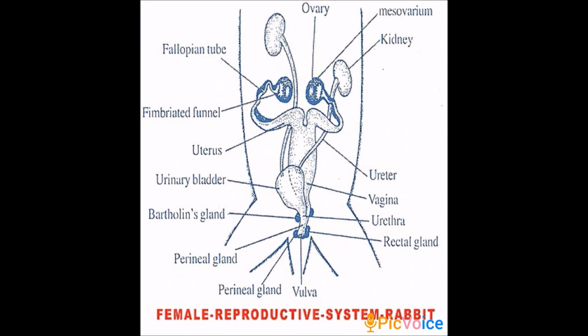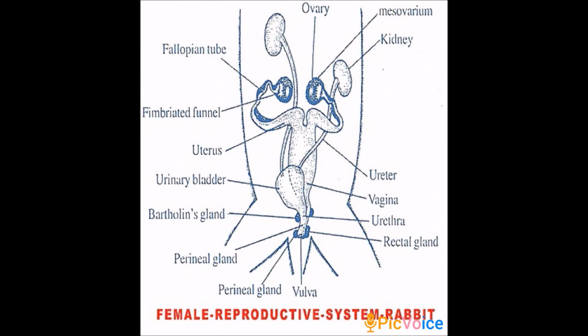Then the last part is the female reproductive system. The female reproductive system of the rabbit consists of a pair of ovaries which are ovoid in shape, isn't it? They are located behind the kidneys in the abdominal cavity. So a pair of oviducts opens into the body cavity by an opening from each side of the ovary. In the picture you can notice the anterior part of the oviduct is called the fallopian tube. That tube leads to the uterus.